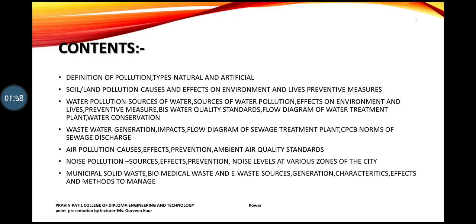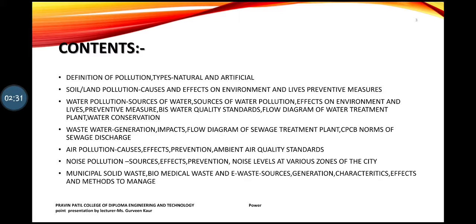After this we will be learning air pollution, its causes, its effects on the environment, and here also quality standards. Noise pollution: again sources, effects, prevention, and what the noise levels are in various cities in India. The last part will be municipal solid waste, biomedical waste, e-waste, their sources, characteristics, and how we are going to manage them. So all this content is included in chapter number 4.